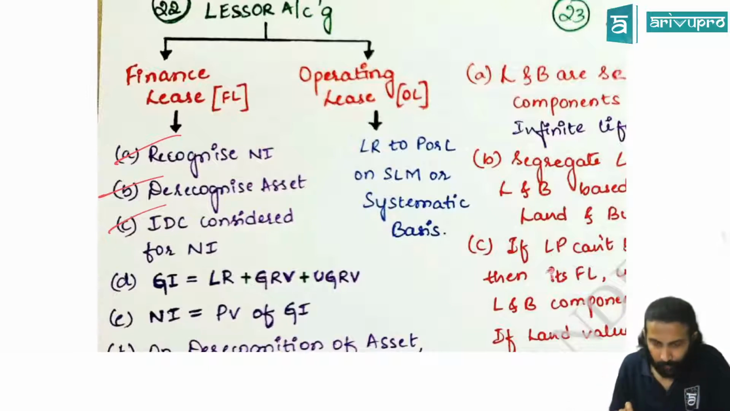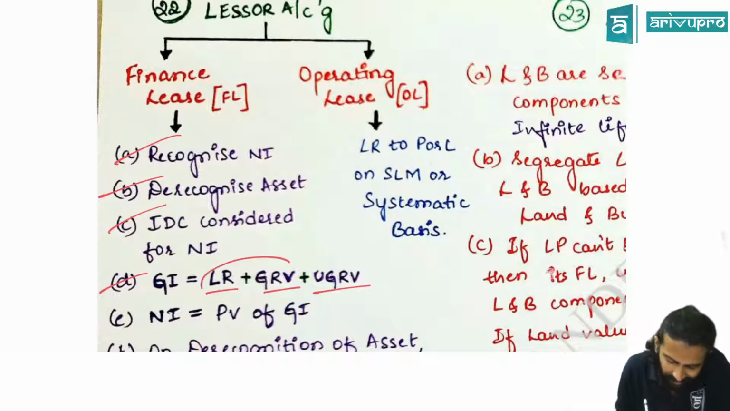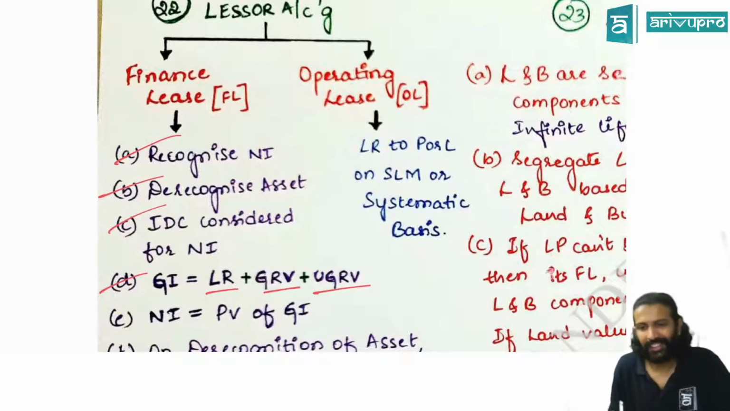And how do you get gross investment? Gross investment is nothing but lease rental, that is lease payment, plus GRV plus UGRV. Actually, lease rental will include this. Lease payment is nothing but what? Normal lease payment plus the GRV portion.